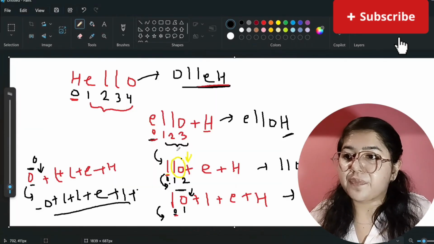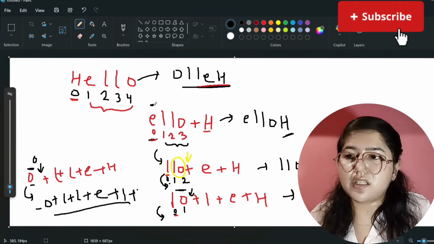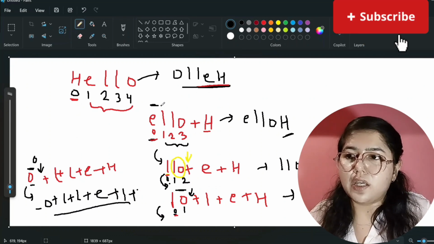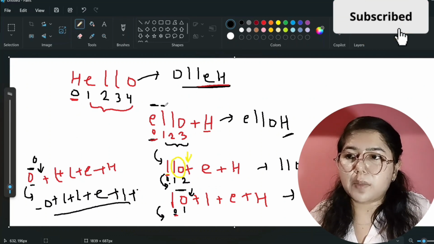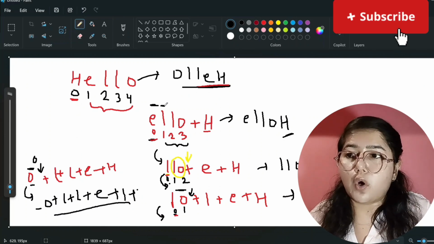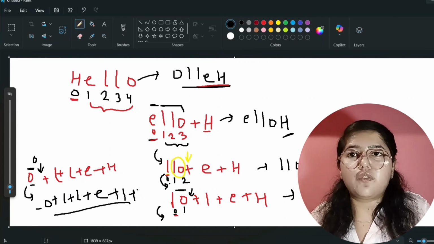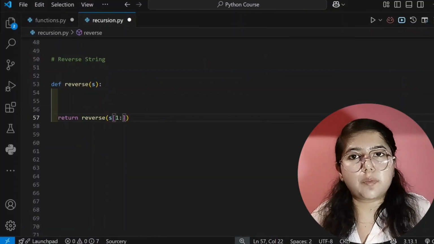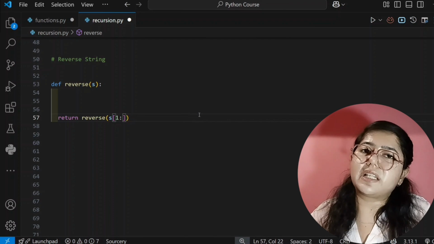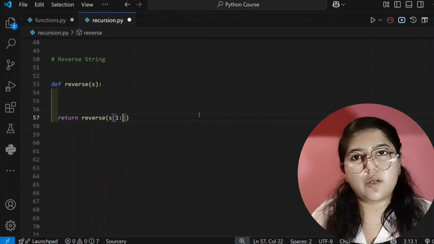For example, here we are slicing, so I am giving its starting index point, that is 1. We are ignoring this e, so I am giving its starting point, that is 1, and I am not giving its ending point, so it will automatically take 3 because its last index is 3. If you give the ending point, it will take that ending point. If you don't give the ending point, it will take the last index number, or whatever length is there of your string.